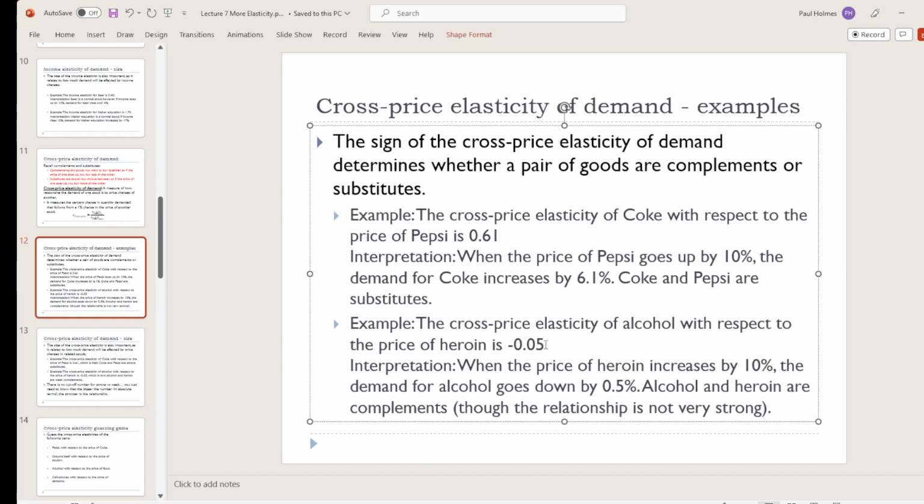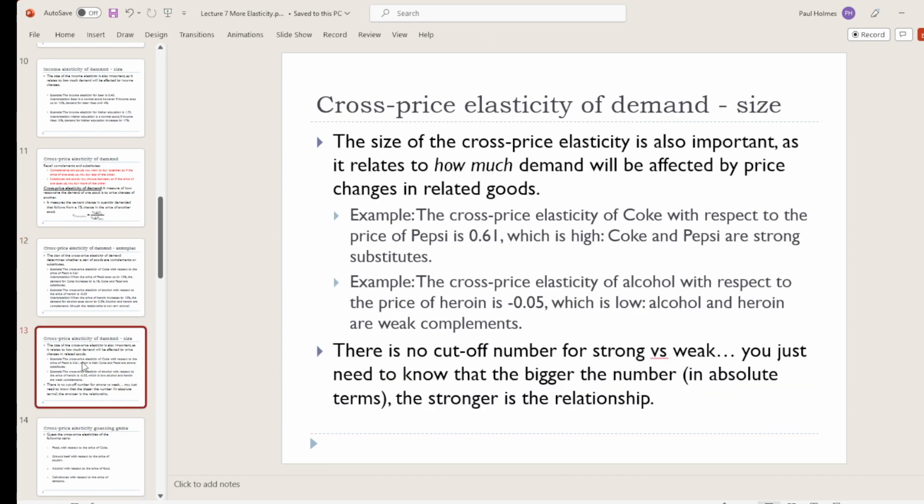But it also tells us something maybe interesting, which is that these are complements. It's not a strong relationship, but a negative cross-price elasticity tells us that alcohol and heroin are complements. But again, that relationship's not very strong, and that's what I'm emphasizing on the second slide here.